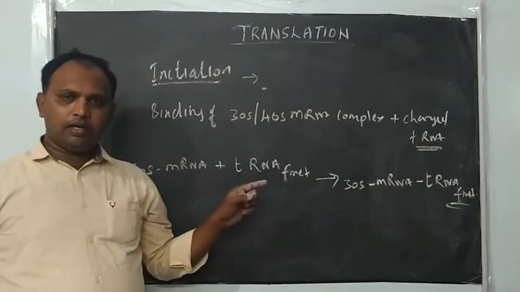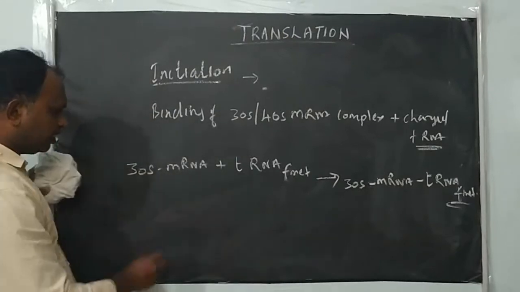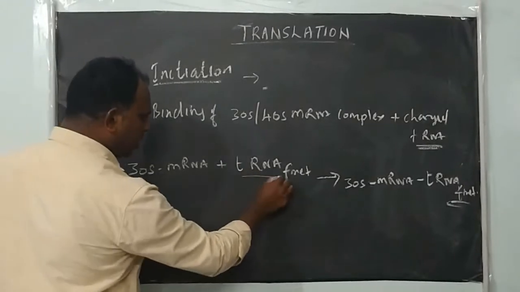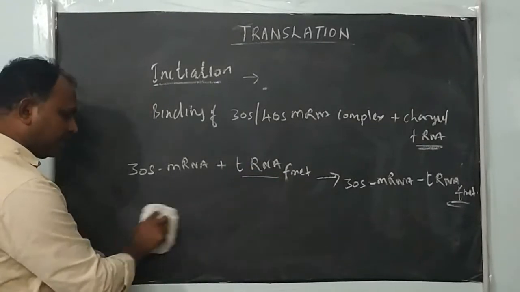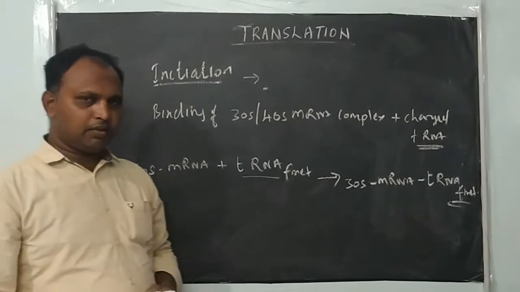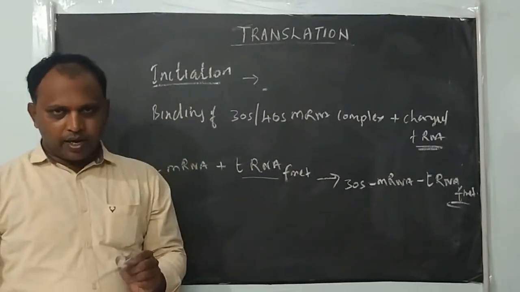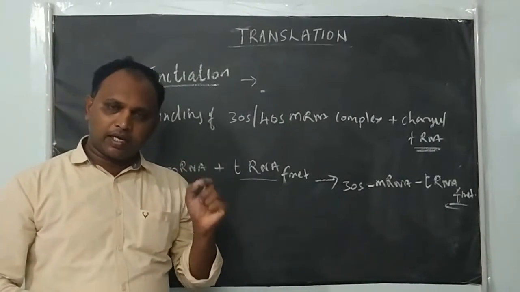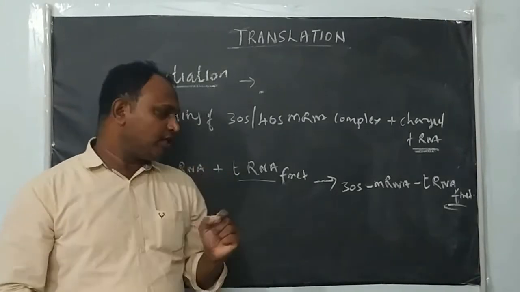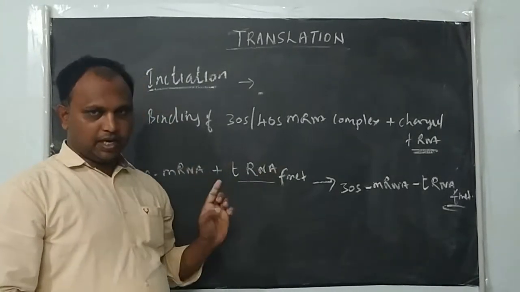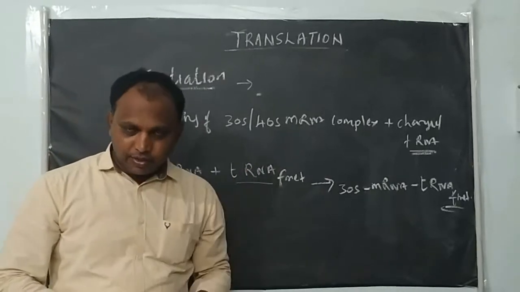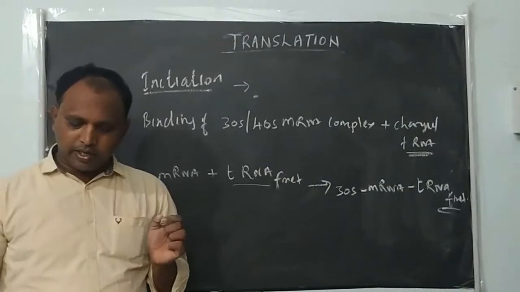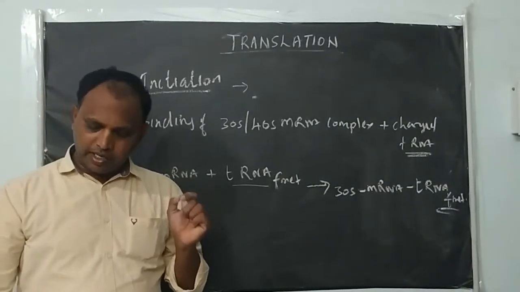The tRNA with the anticodon pairs with the starting codon AUG. AUG always codes for the amino acid methionine. This tRNA with methionine acts as the initiator tRNA molecule or starting tRNA molecule. In prokaryotes, the starting tRNA is a formylated one because the tRNA carries formylated methionine. That's why we say fMet tRNA. Whereas in eukaryotes the methionine is non-formylated, so we call it methionyl tRNA alone.